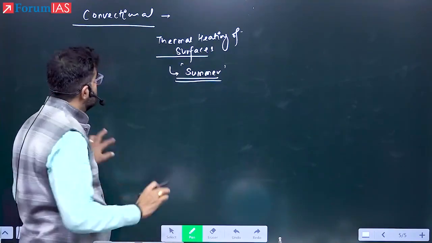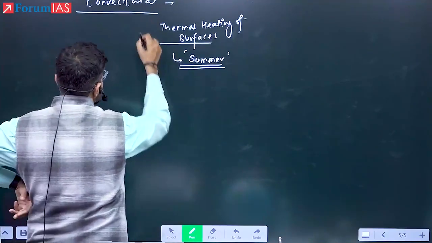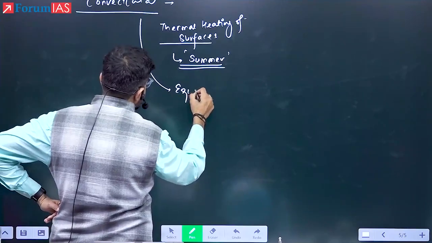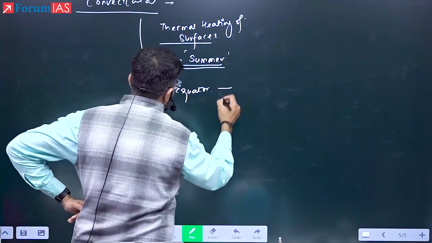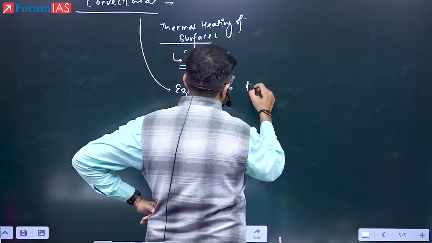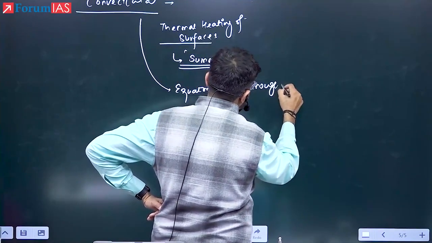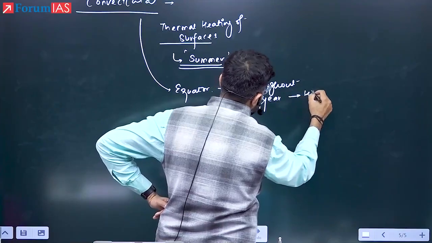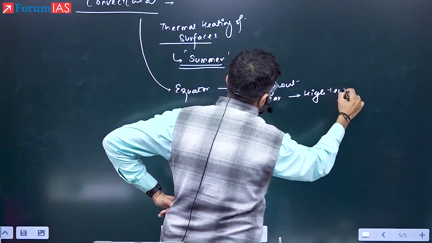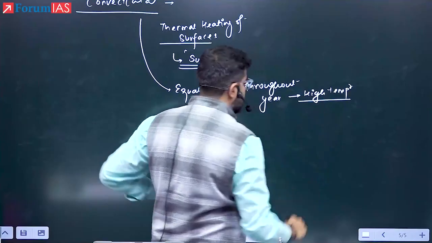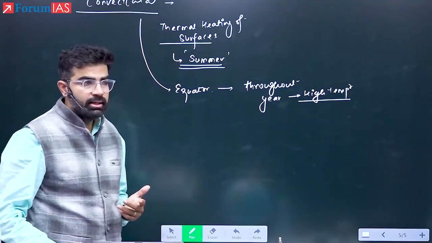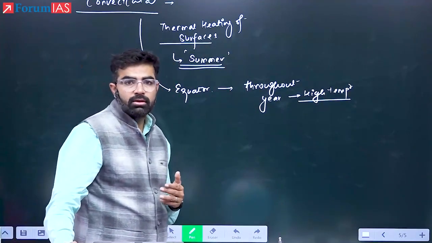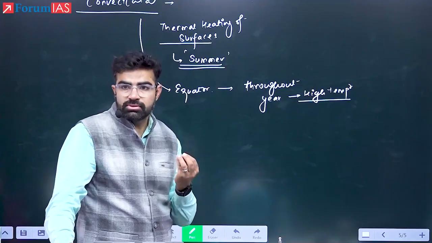Number two, especially in the equatorial region, because the equator is known for what? Equatorial regions are known for high temperature throughout the year. It is often said that because the temperatures remain very high the entire year, the equator is known for the absence of seasons.